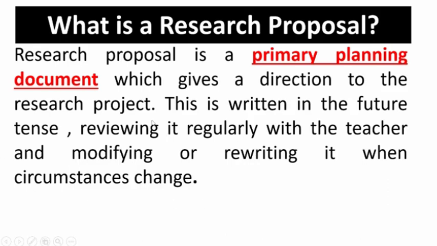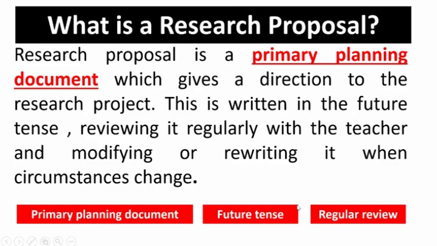So if you look at this simple definition, there are three key terms. One, this is a primary planning document. Since it is a planning document, it has to be written in future tense. Since it is a planning document, this document has to be reviewed regularly with the help of your teacher. So this is what is called research proposal.